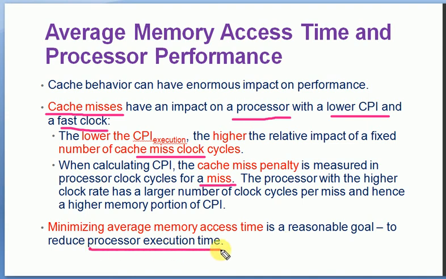So it is always better to reduce the average memory access time. That means we need to reduce the memory stalls. And that means we need to reduce cache misses and related issues, so that the overall execution time, meaning the processor execution time, can be reduced.